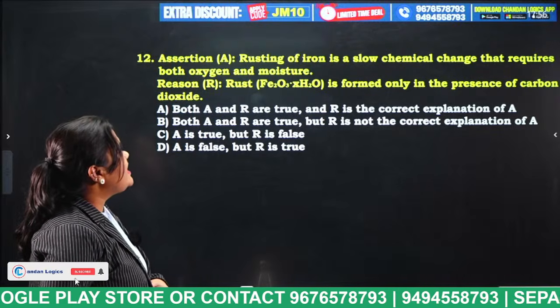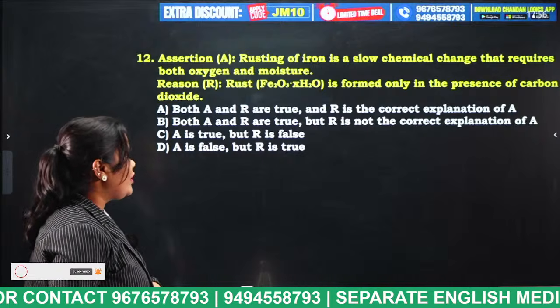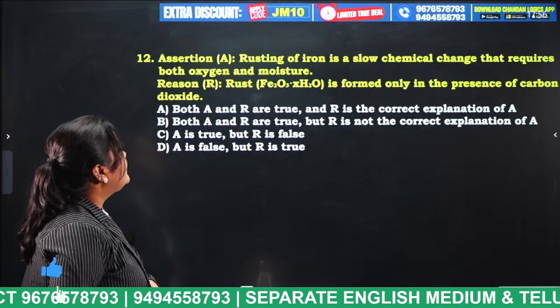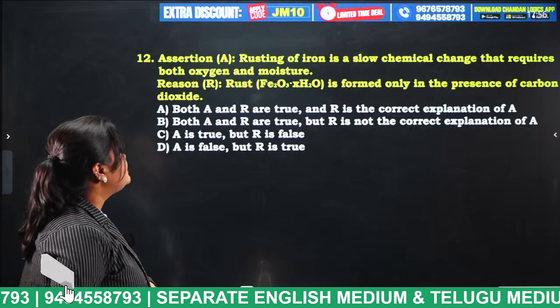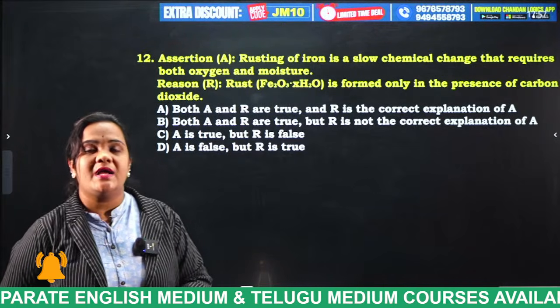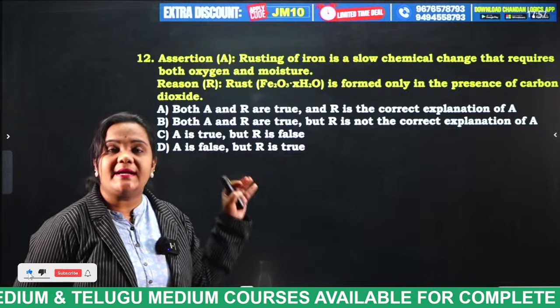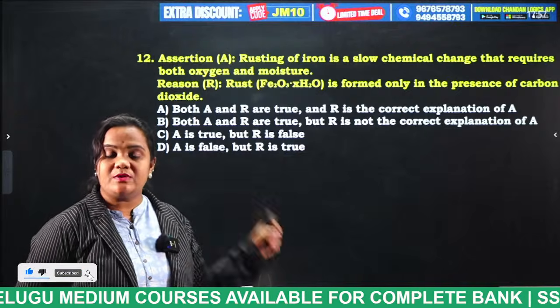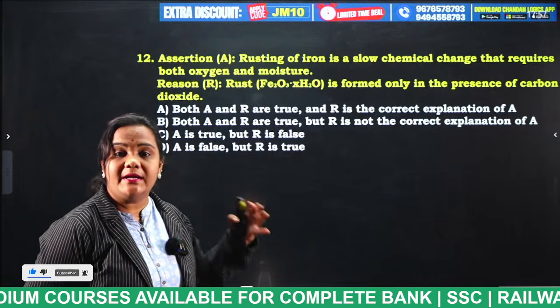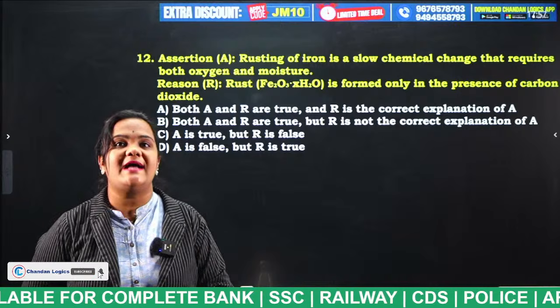Assertion: Rusting of iron is a slow chemical change that requires both oxygen and moisture. Reason: Rust is formed only in the presence of carbon dioxide. Now try to give the correct answer for this question. Read the question properly and try to give the correct answer for each and every MCQ. Tell me what is the answer for this question.